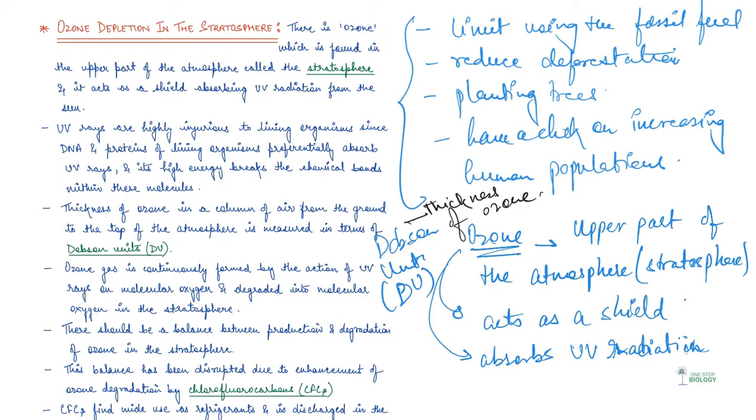Now, this ozone gas is continuously formed by the action of UV rays on molecular oxygen and it also gets degraded into molecular oxygen in the stratosphere. Now there should be a balance between production and degradation of ozone in the stratosphere. And this balance has been disrupted of late, due to which there is an enhancement of degradation by the CFCs.